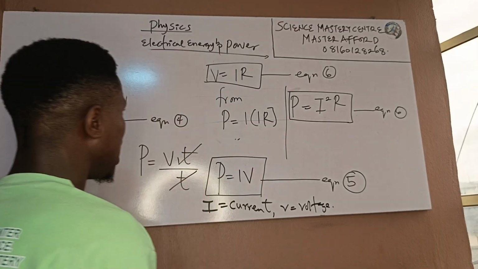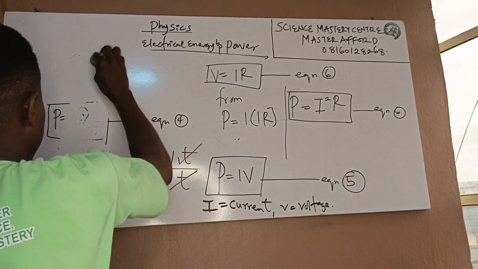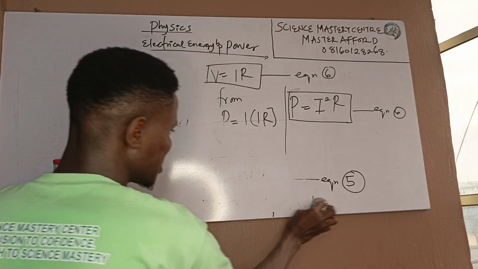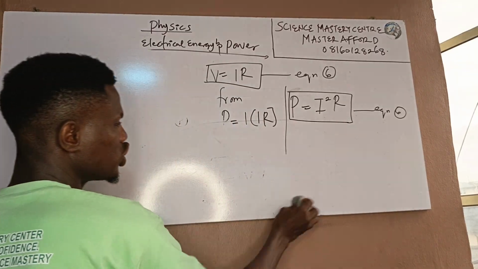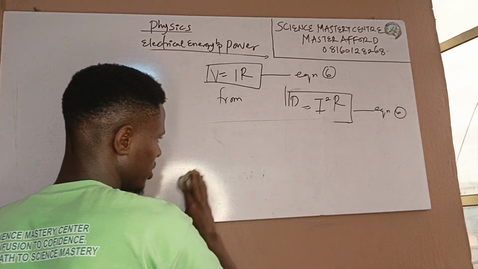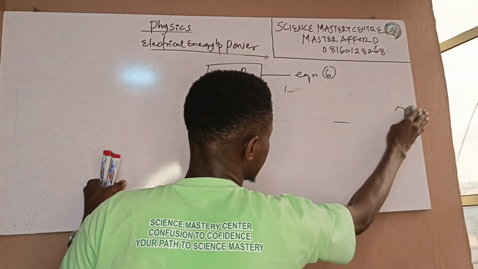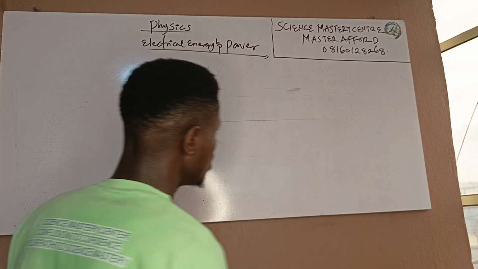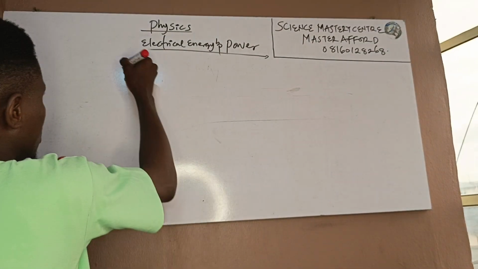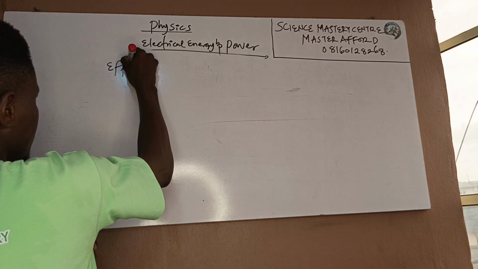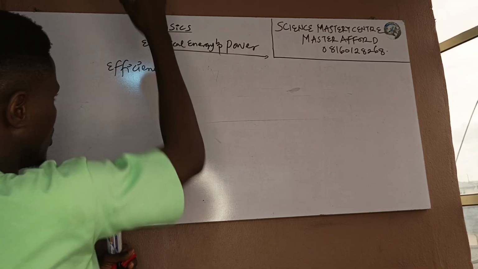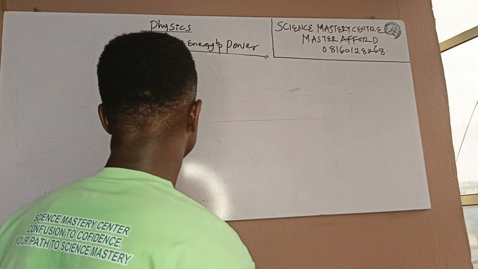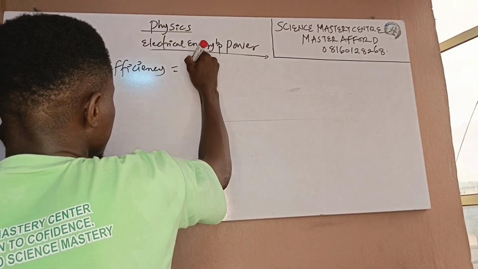Don't make mistakes. Now I want to discuss another concept. They call it efficiency. Because when you are transferring energy into a component, some of the energy is lost in the process. Not all of the energy is being transferred into a component or device. Some of it is lost in the process. So I want to have efficiency. Remember that efficiency is always measured in percentage.